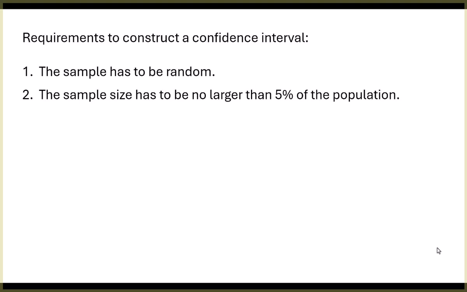Now, almost always, I won't say always because I hate saying that, but in this class, we're always going to be sampling from a population that's big enough that this rule doesn't present a problem. Like it'll be citizens in the United States, or citizens of this town, or the number of bobcats in a certain area of Wyoming, things like that, where the population is large.